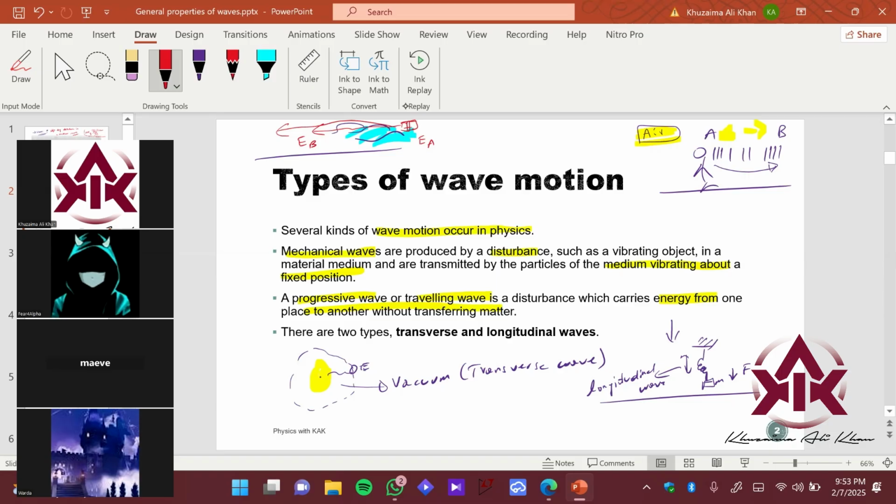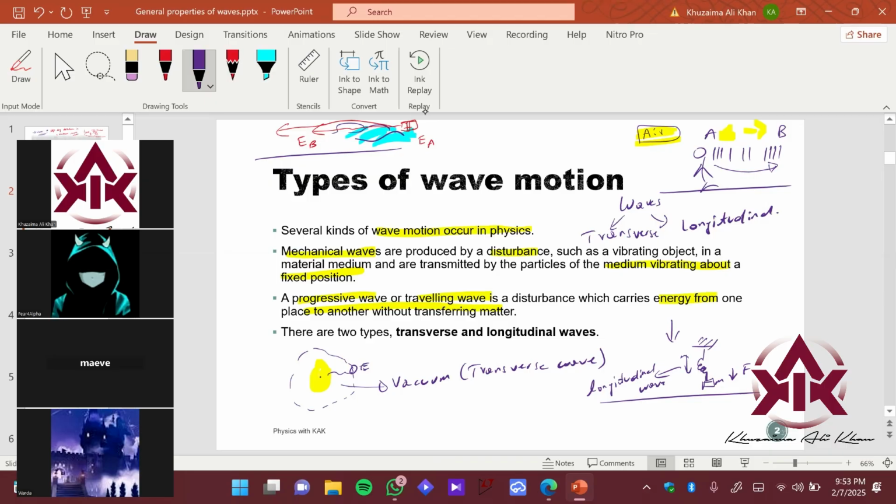So the major chunk, if you want to define waves simply, we can define waves in two partitions. It can be a transverse wave or it can be a longitudinal wave, right? So just to keep it simple, we have learned what mechanical waves are and what progressive waves are. In mechanical waves, energy transfer does not necessarily happen. In a progressive wave, energy is getting transferred from one point to another, right? Over here.